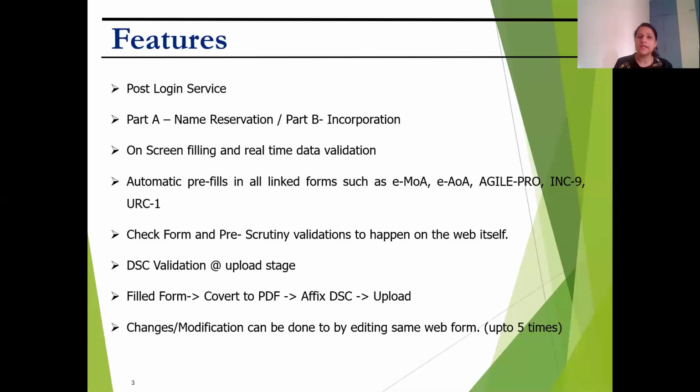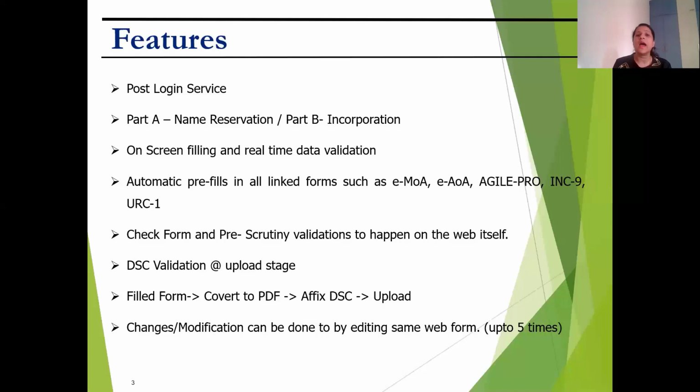So all these linked forms work in an automatic pre-fill system. What does that mean? That means that I needn't input basic data such as application number, SRN, etc., again and again. All the check form and pre-scrutiny validations would happen on the web page itself.